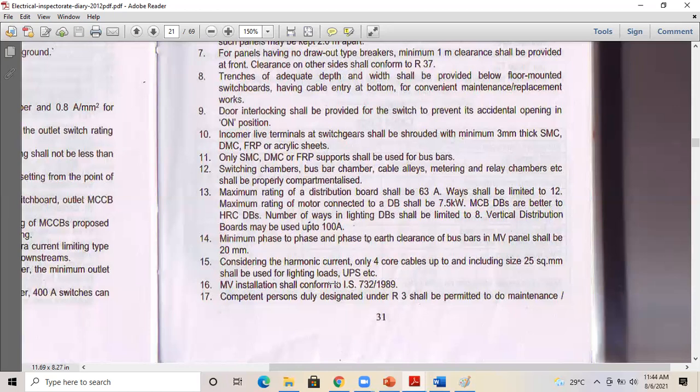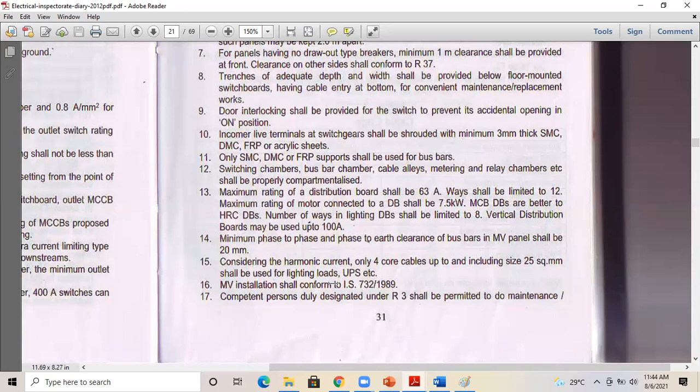For example, if the calculation value is 25 square mm and you have taken 70 square mm cable, that is not needed. If the calculated value is 25 square mm and you have taken 35, that is fine, not an issue, because you have considered a safety margin and taken a bigger cable. So you have to check the safety factors, derating factors, everything while doing the calculation.